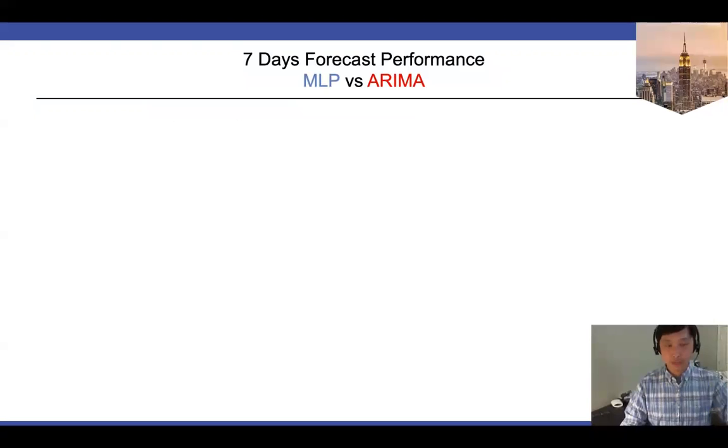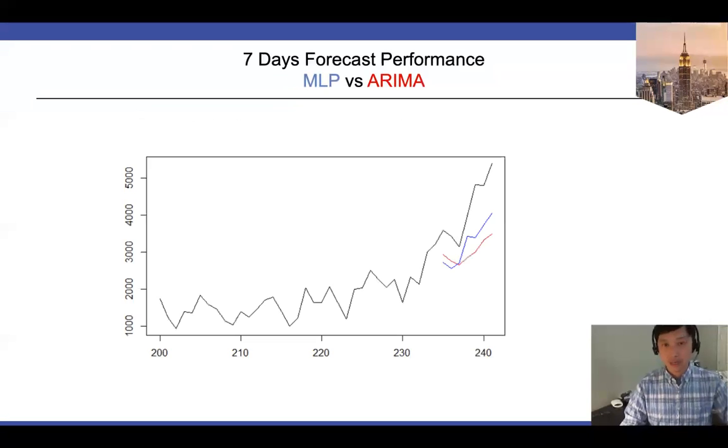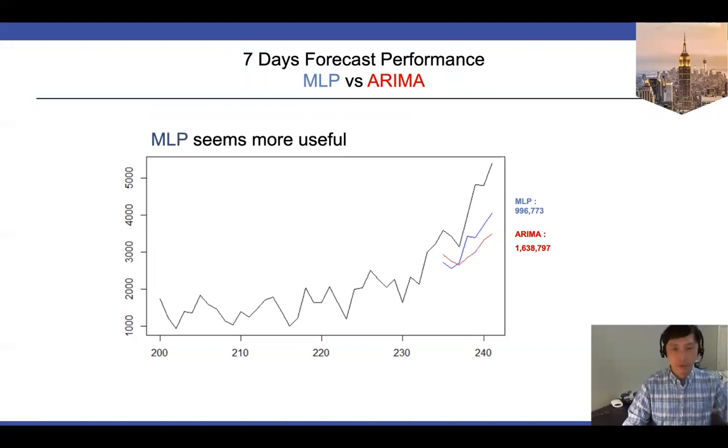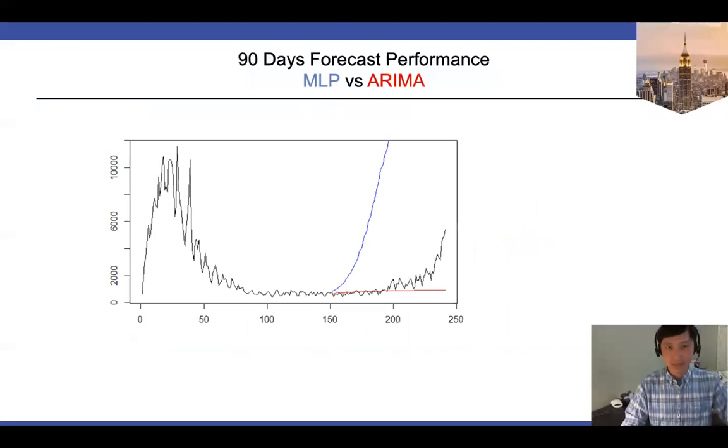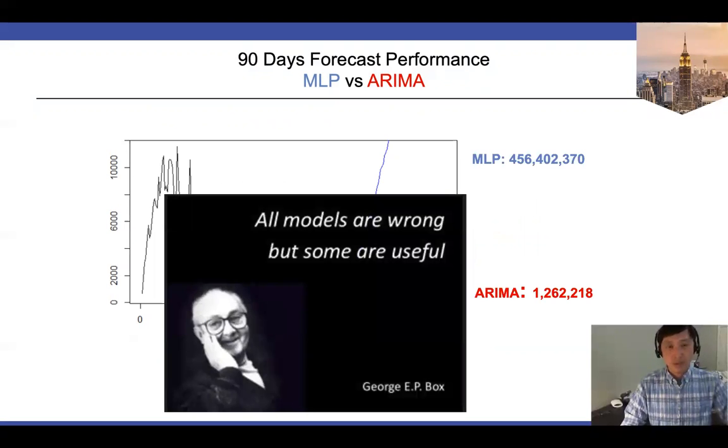Let's make a direct comparison between MLP and ARIMA. You see the blue MLP and the red ARIMA model. MLP seems more useful. However, in the 90 days forecast, it turned out MLP is not better than the ARIMA model. All models are wrong, but some are useful. In this case, the MLP model for 90 days is not useful.